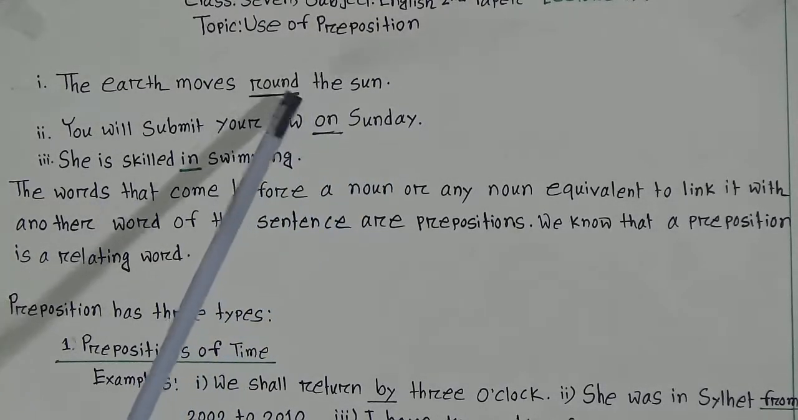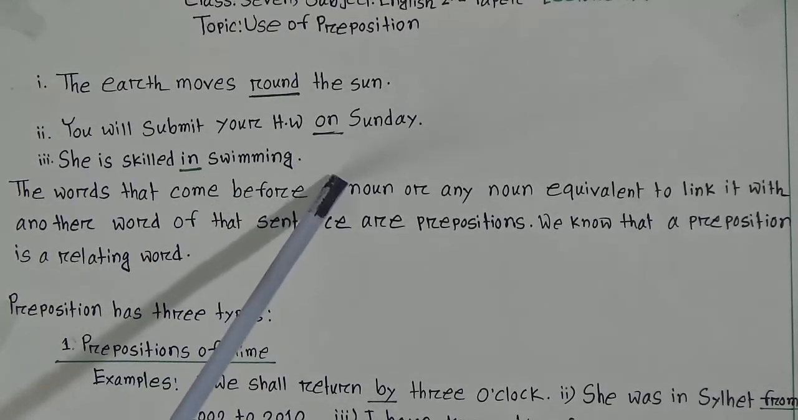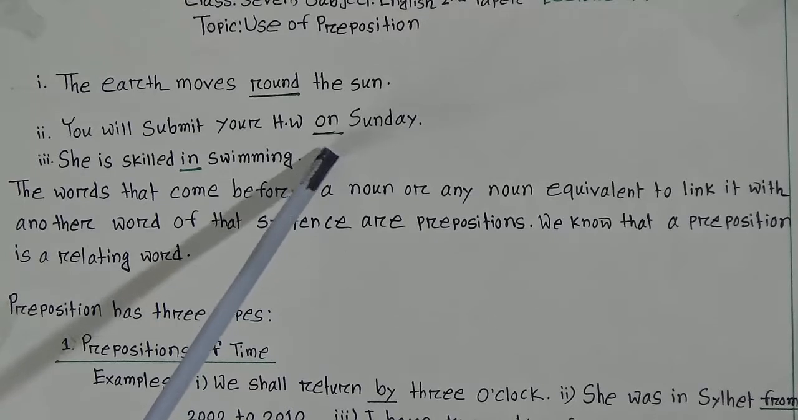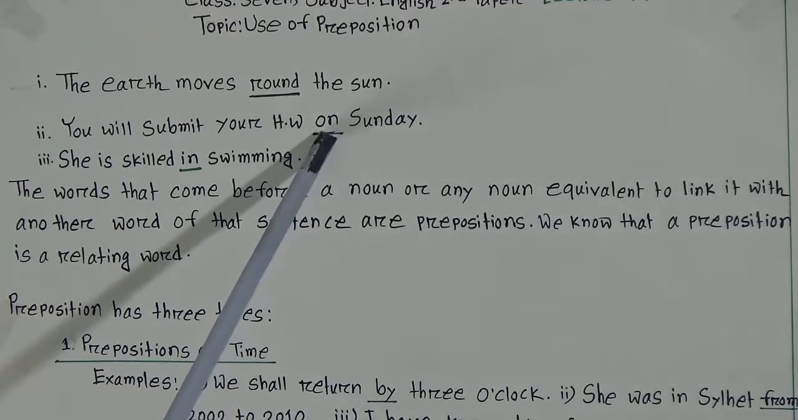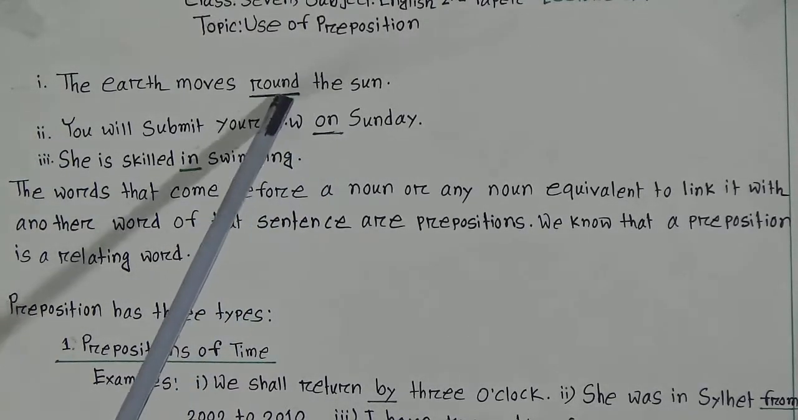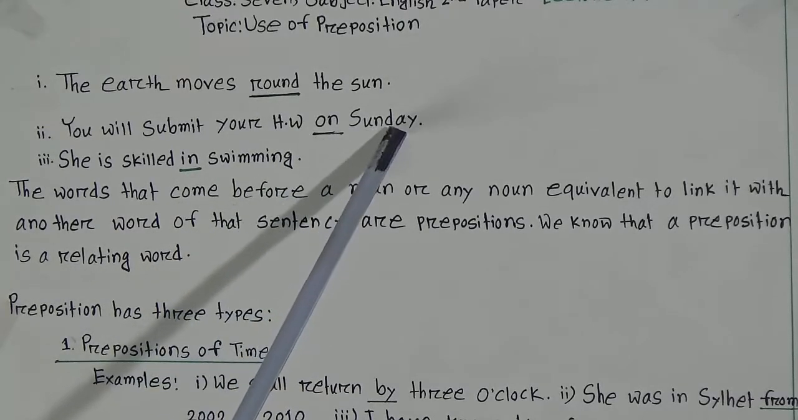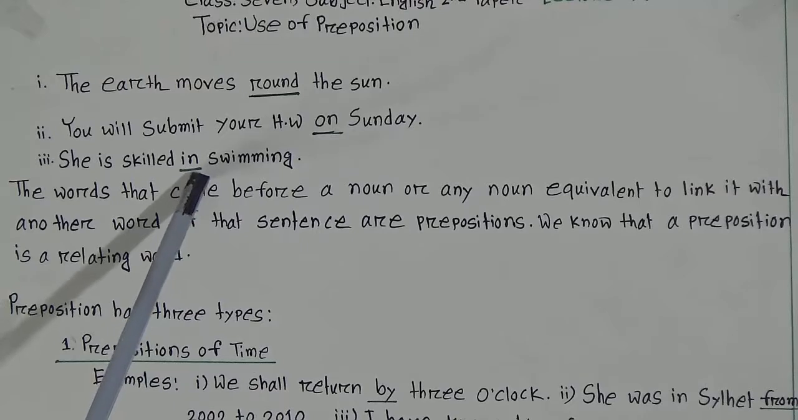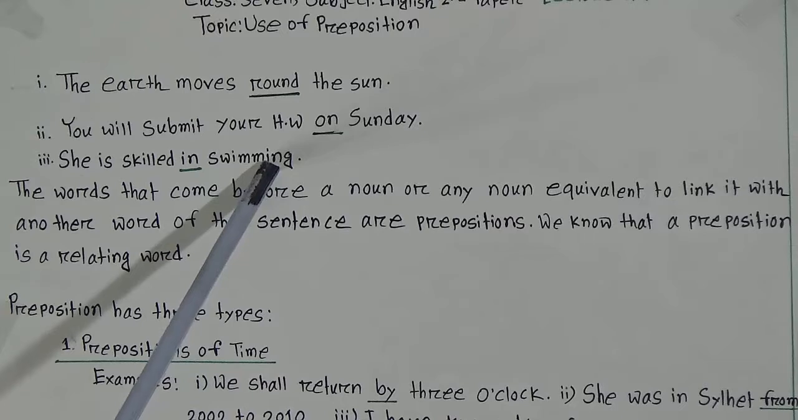These three words, round, on, in, show the relation of nouns and noun equivalents to other parts of a sentence. Look here, since it shows the relation to the noun: after the preposition, the sun is a noun, after the preposition, the Sunday is a noun, but here, after the preposition, the word is swimming, a gerund, which is a noun equivalent.